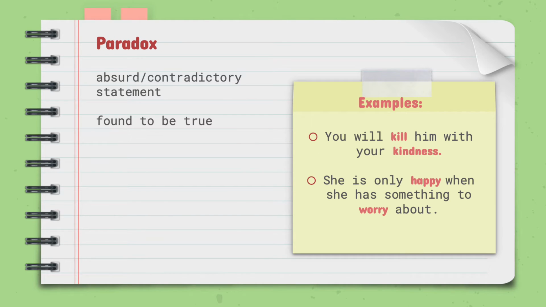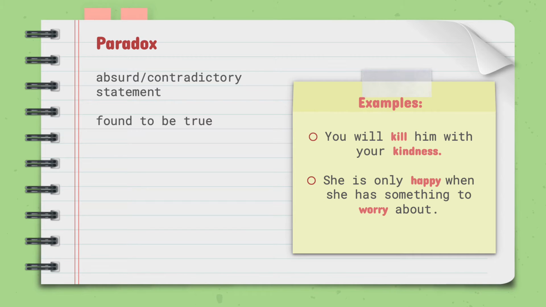Paradox. A paradox is a seemingly absurd or contradictory statement, which when analyzed is found to be true. It is, in fact, an extended oxymoron. The opposites are not next to each other, but are found in the same sentence. This is the difference between a paradox and oxymoron.